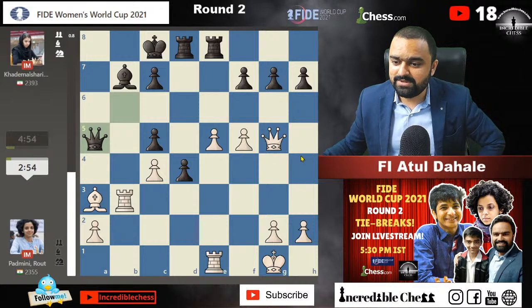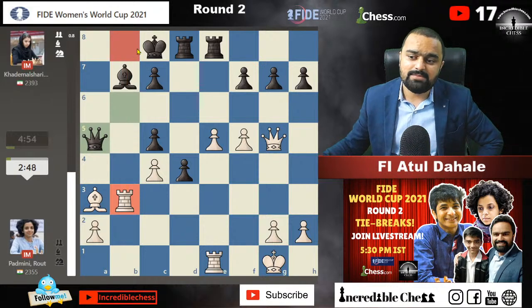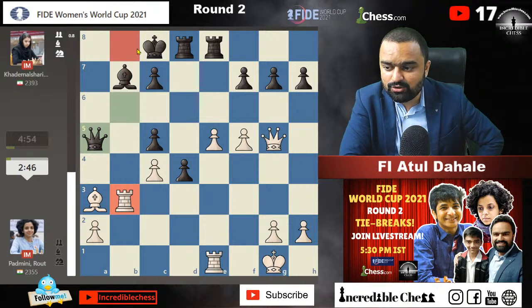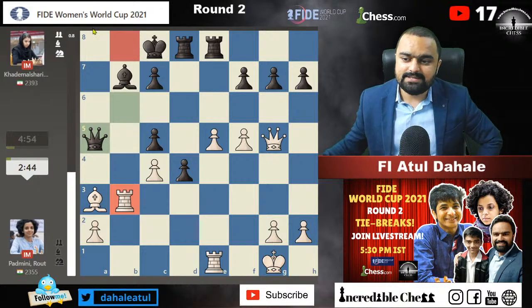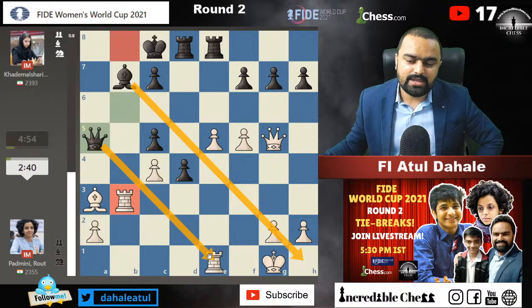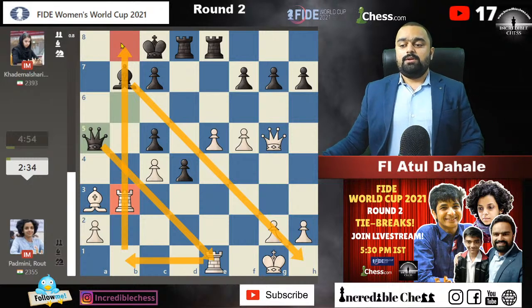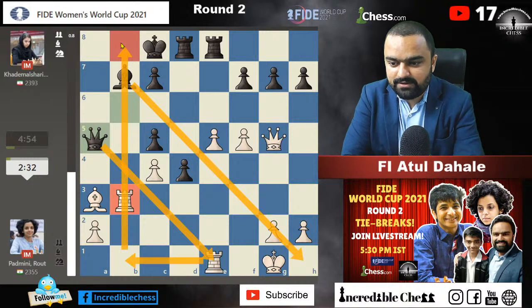Okay, Padmini's game. Okay, Padmini has managed to get the b file open, guys. Now there can be anything on the board, because black is getting some chances over here. Obviously the queen is also trying to enter into the game via this diagonal, and Padmini is trying to get some more play on the b file. Oh, this is going to be tough now.